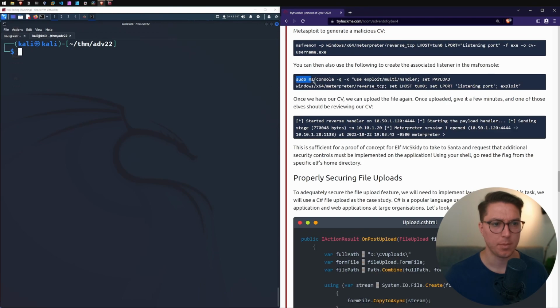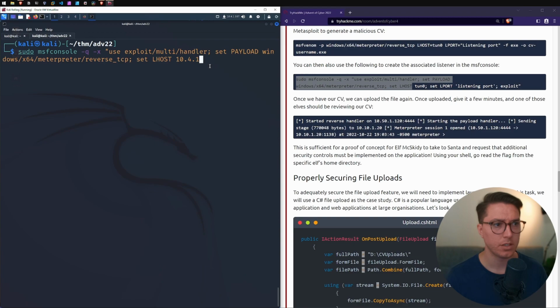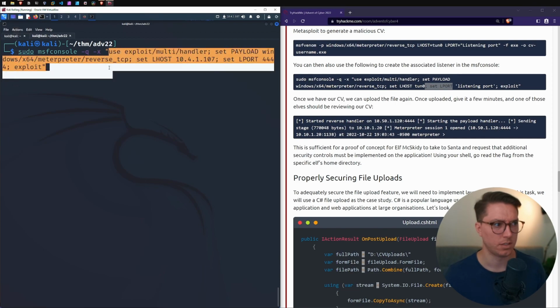Let's try the MSF console. So we'll paste that in. We've got my IP address. I can just see in the corner here, it's set LPORT, and that's just 444 and exploit. I didn't realize you could just do like, oh, you didn't even need to boot MSF console, just quiet. And I guess this is probably an execute mode. Just send the whole command through. Far out. Metasploit is ridiculously powerful. Why have I not spent more time learning this?